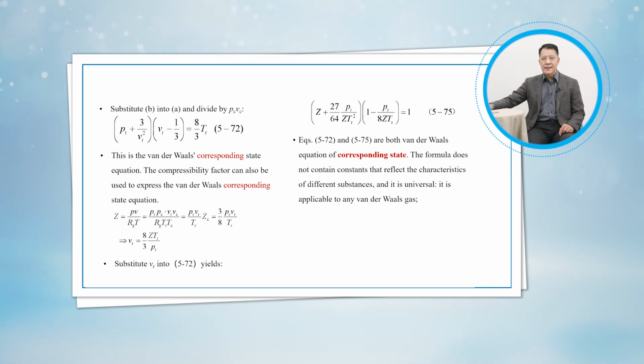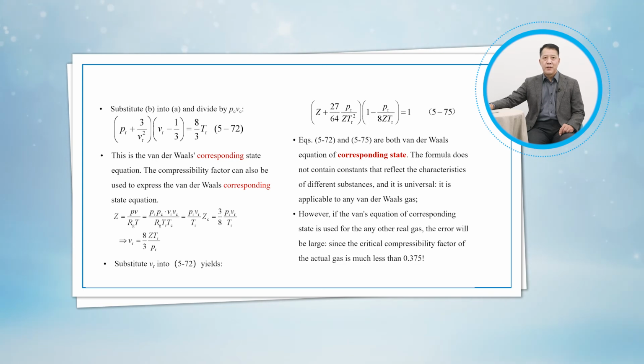The formula does not contain constants that reflect the characteristics of different substances, and it is universal. It is applicable to any van der Waals gas. However, if the van der Waals equation of corresponding state is used for any other real gas, the error will be large, since the critical compressibility factor of the actual gas is much less than 3/8.